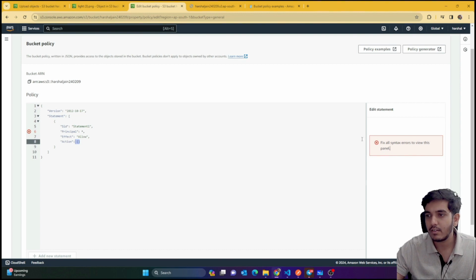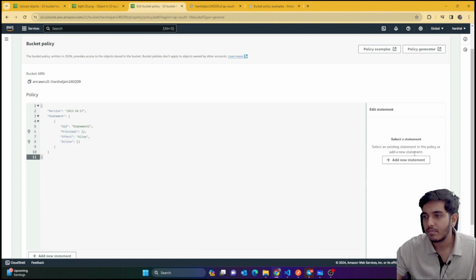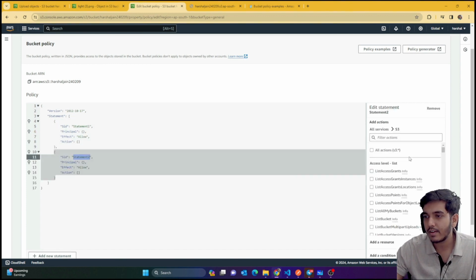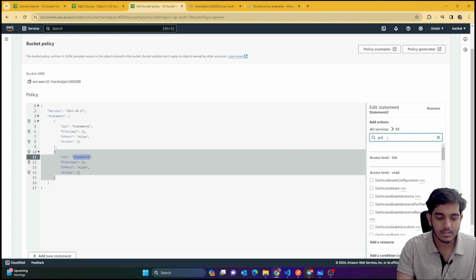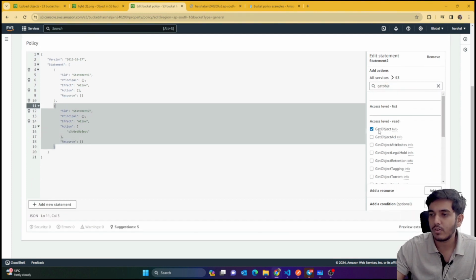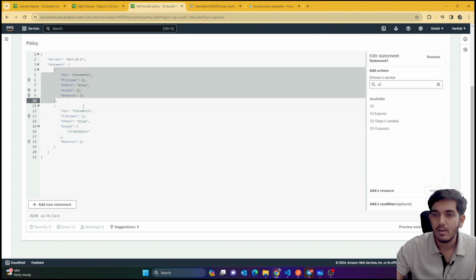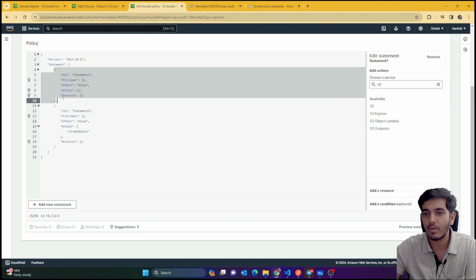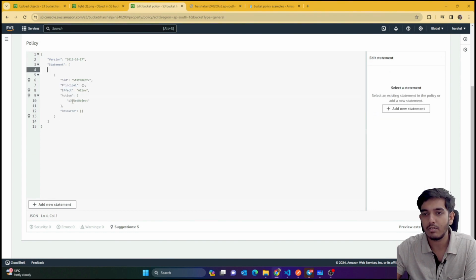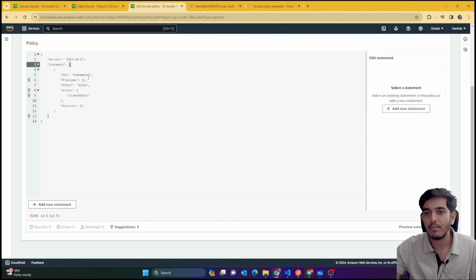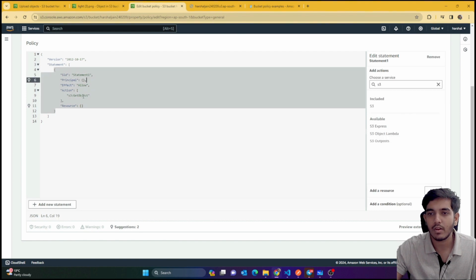So for adding the action, just give me a minute. If I select S3 here, and then I select object, get object, at the end you have to make it something like this. You can search about this on ChatGPT. You can see what actually happened. We now have this. I'll just remove the old one. Two statements are created, so you have just created one statement. S3 get objects, so it would allow me to get things.